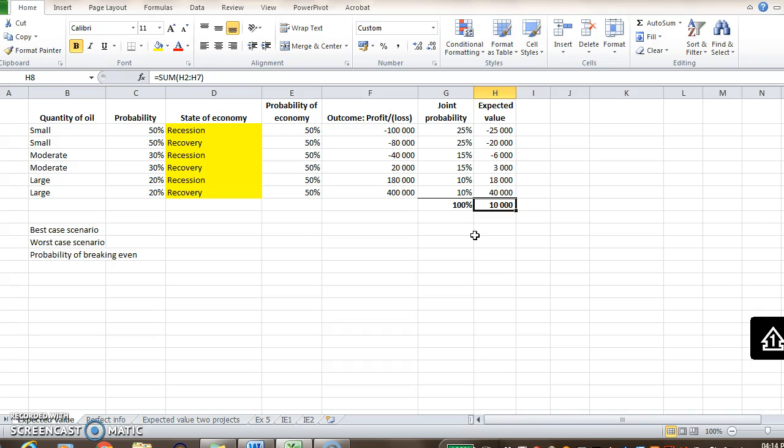Then you must also remember, what if the first few times are losses and the company can't sustain it? Well, then they'll go bankrupt. So that's also something to take into account. So you can see expected value is not a foolproof 100% accurate decision making tool. It just helps us make better informed decisions.